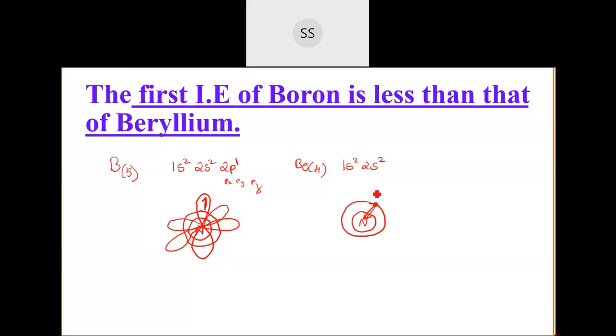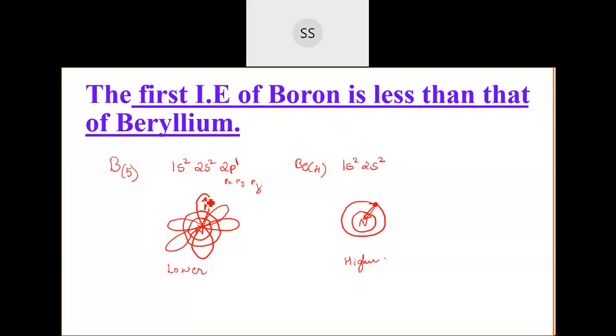Whereas in this case, since they are present only in the 2s orbital, the force of attraction between the electrons and the nucleus is quite higher. So that is the reason you find that the first ionization enthalpy of beryllium is higher, and for boron it is lower. The question asked is like that only: first ionization enthalpy of boron is less. So why is it less?